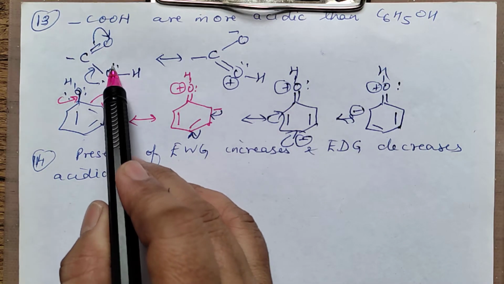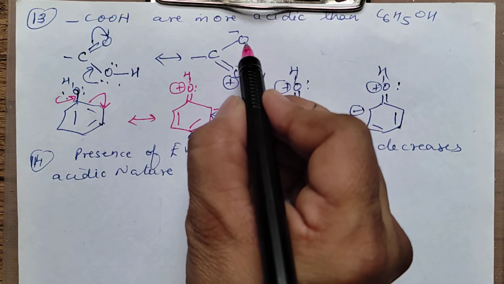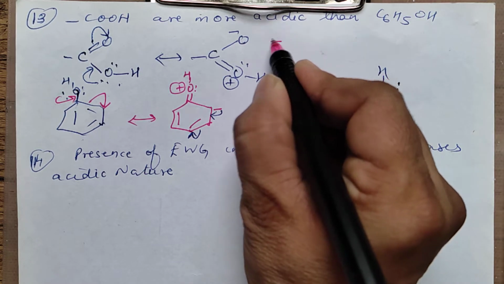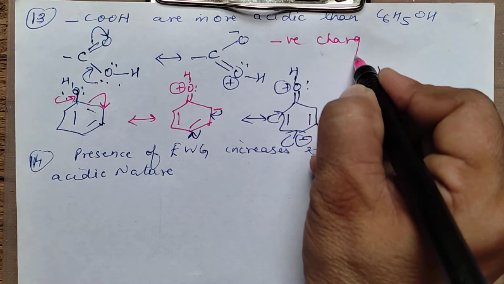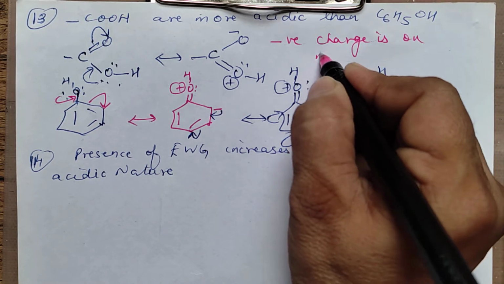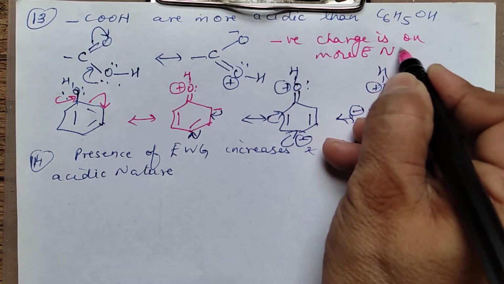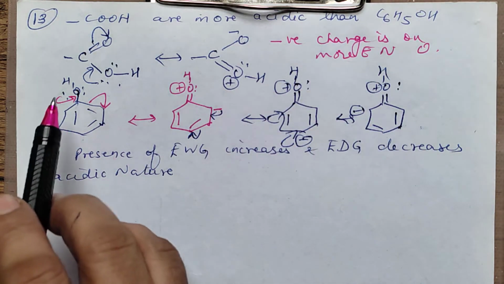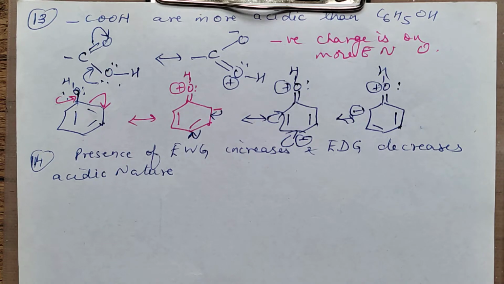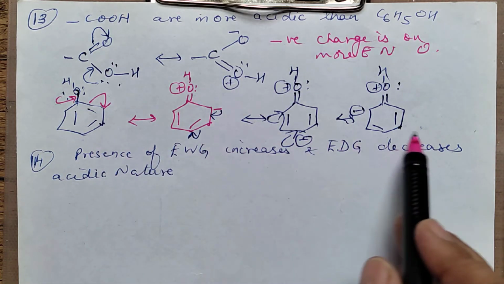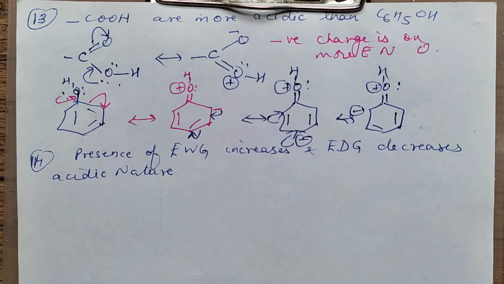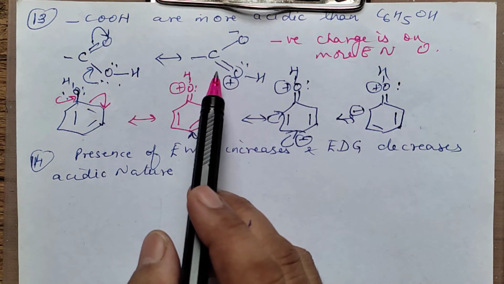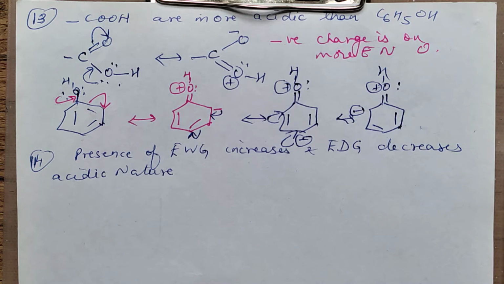In carboxylic acid, the negative charge resides on the more electronegative oxygen. So negative charge is on the more electronegative oxygen in the resonating structure. You will draw the resonating structures of carboxylic acid as well as for phenol. And in phenol, you are having the negative charge on the less electronegative carbon. That is the main reason why the carboxylate ion is more stabilized than the phenoxide ion.